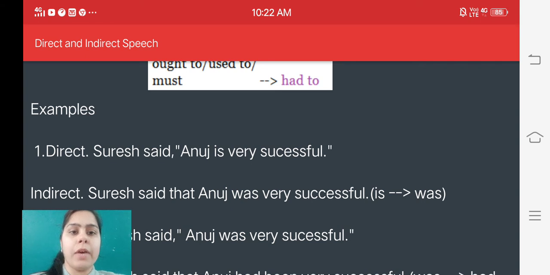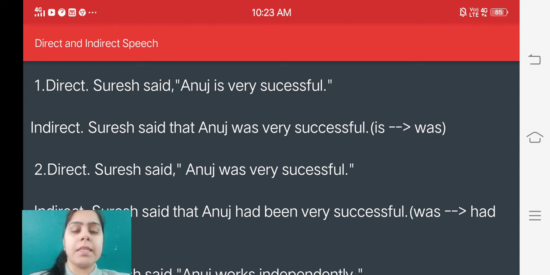Anuj is the third person, and for the third person we have already done the rule: third person, no change. According to this rule there will be no change when we get the third person in direct speech. So, Suresh said that Anuj was very successful. Is is changed into was when we change direct speech into indirect speech.